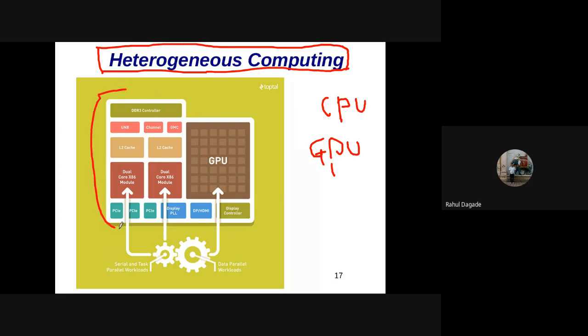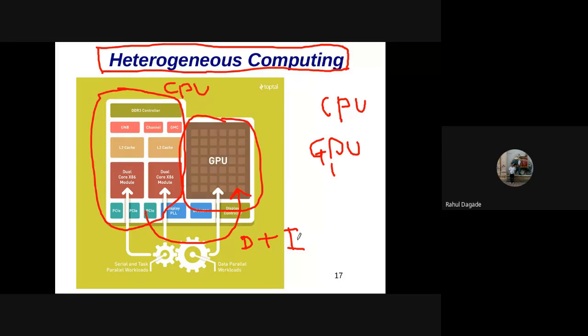Now, this part is a CPU, and this is a GPU that is present in the motherboard. We can pass data and instructions, D plus I, to the GPU. The GPU will execute them and give the result. That result is again passed back to the CPU for further analysis or processing. These are the steps of heterogeneous computing.